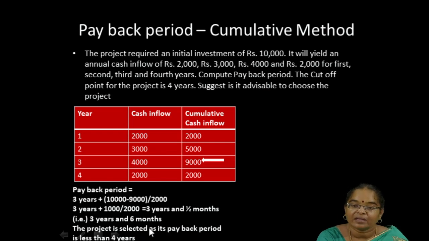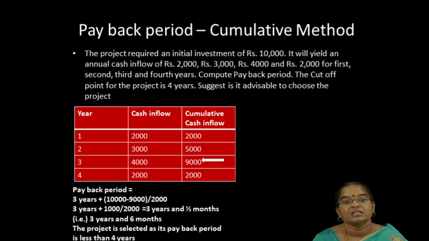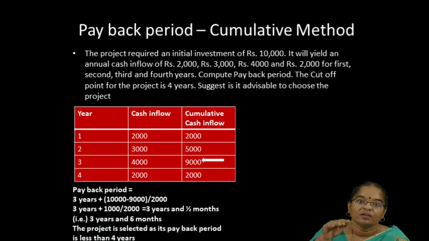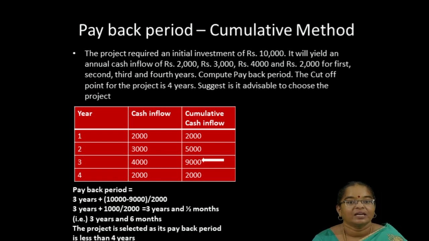So I compare with the cutoff point. The cutoff point is 4 years. My answer is 3 years and 6 months. So within 4 years we have to recoup our initial investment. In this problem I can recoup my initial investment within a period of 3 years and 6 months. So the project is selected. It is known as the cumulative method. It is a simple method to compute the period within which we can recoup our initial investment.